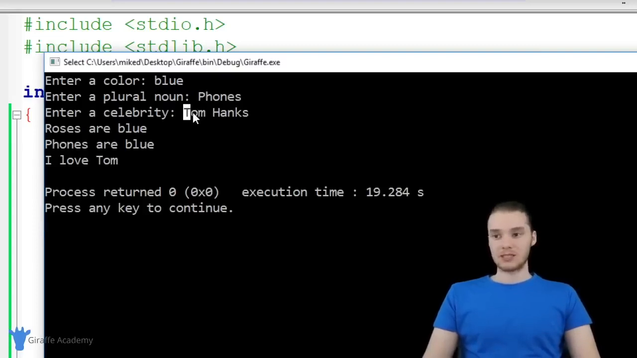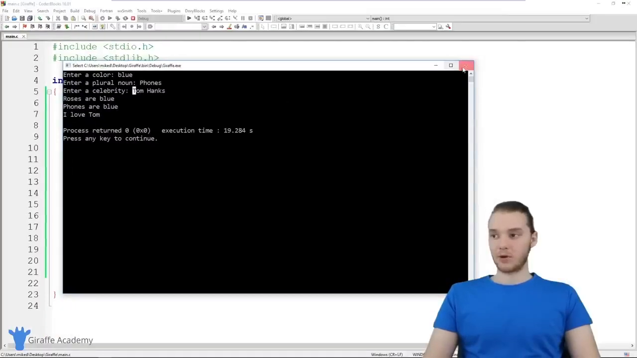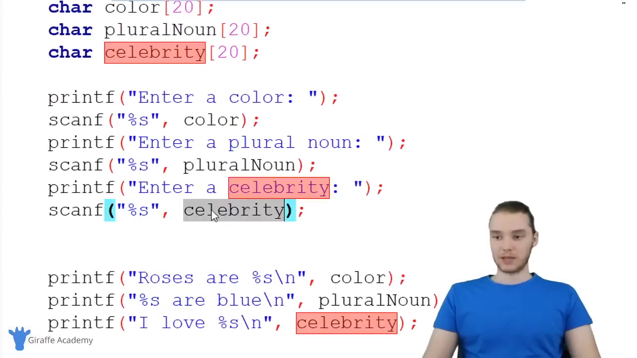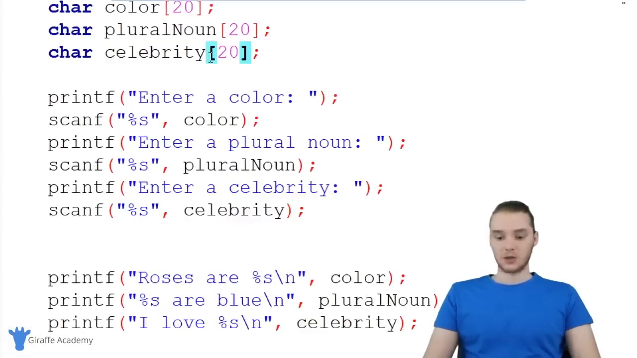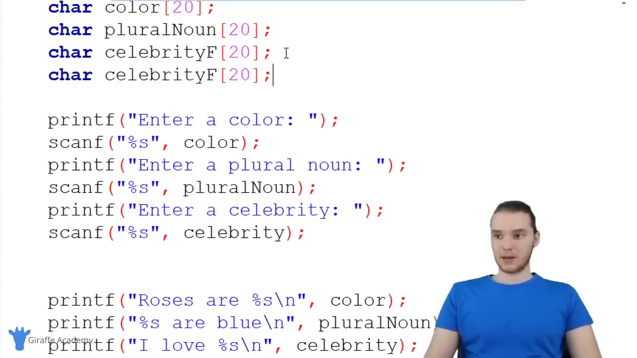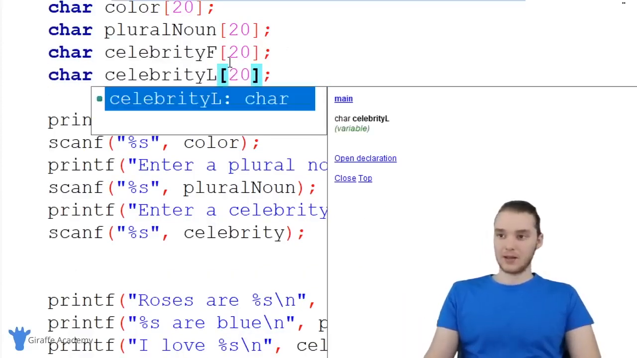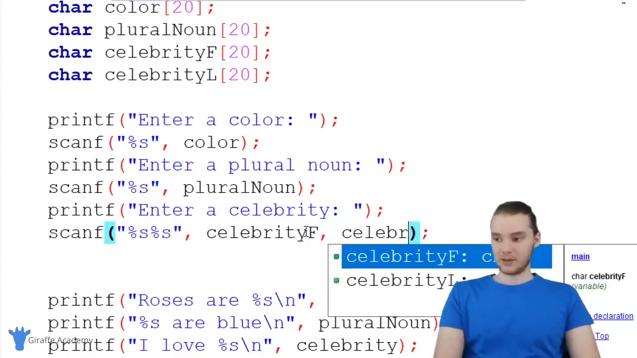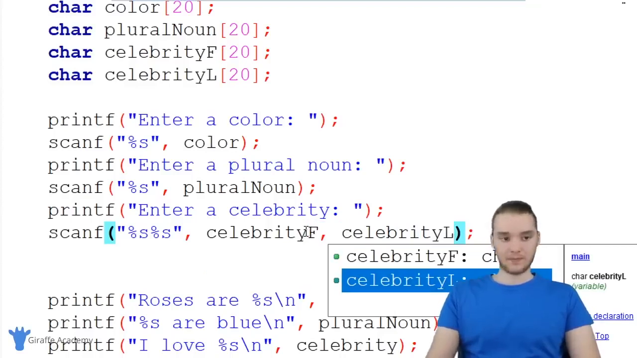So this is a situation in C where we would have to modify our little program. So what I could do is, instead of just getting one variable like the celebrity, I could actually get two. So I could say over here celebrity F, and that'll stand for celebrity first name. And then down here we can make another variable called celebrity L. That'll stand for last name. So now when we scan, instead of just scanning for one string of characters, I can scan for two strings of characters. And we'll have celebrity F and then celebrity L.